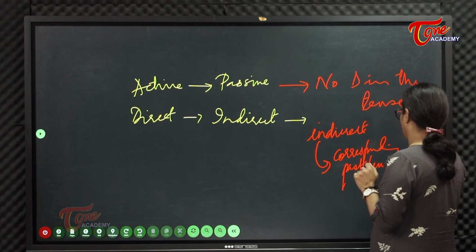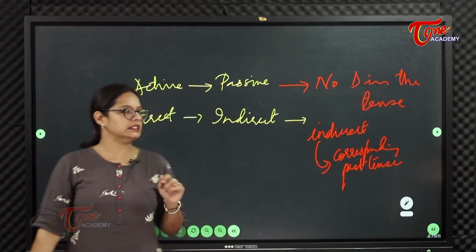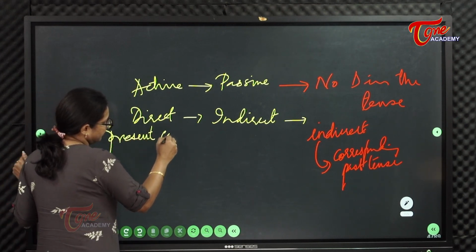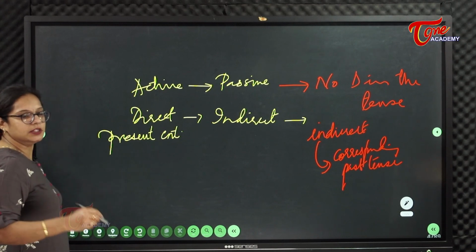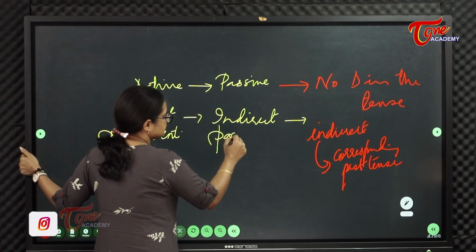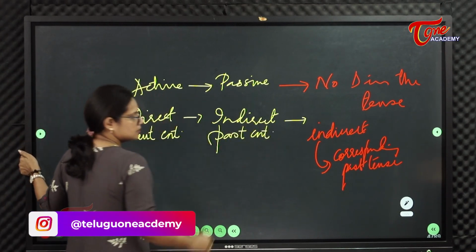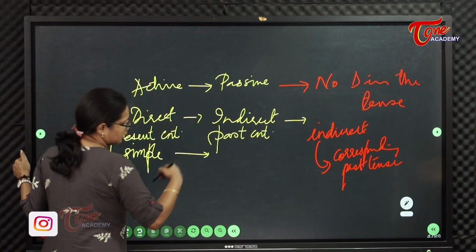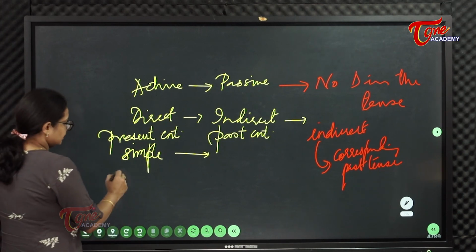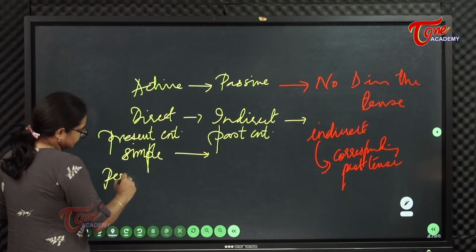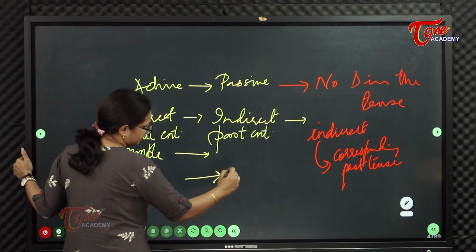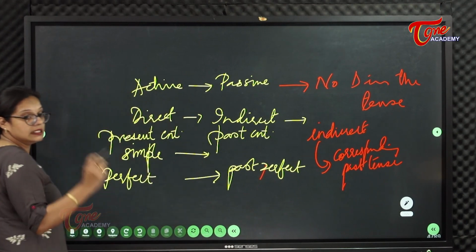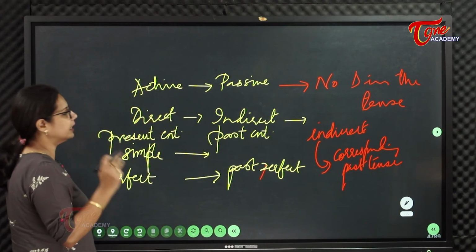For example, in case the sentence is in present continuous tense direct speech lo unte, here it becomes past continuous. Simple present aithe depending on the action you need to transform. Same way present perfect aithe ikkada it becomes past perfect. So ee points gurtunchukunte easy ga answers eliminate cheyochu, easy ga answers identify cheyochu.